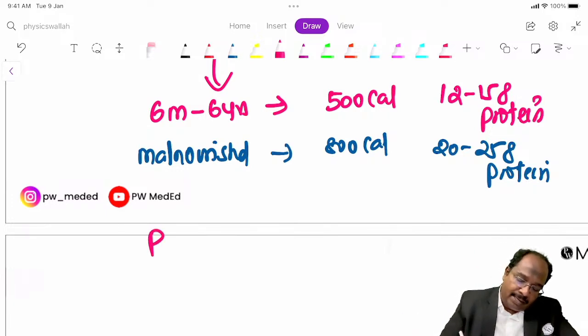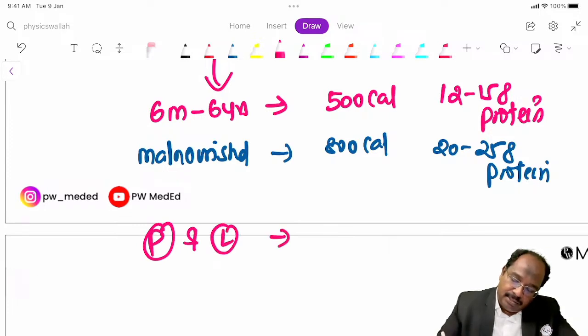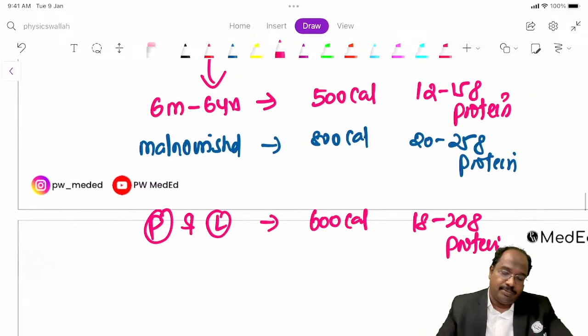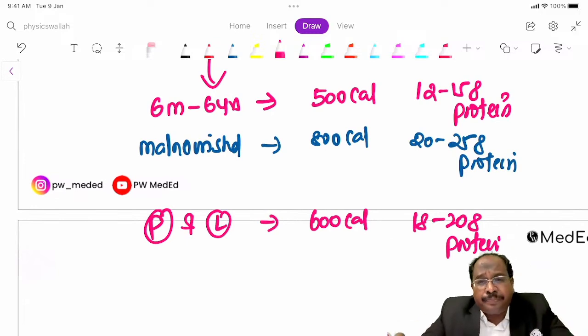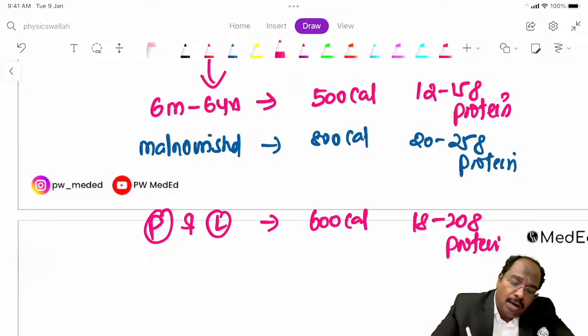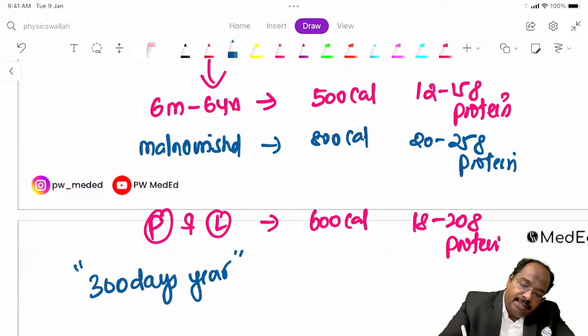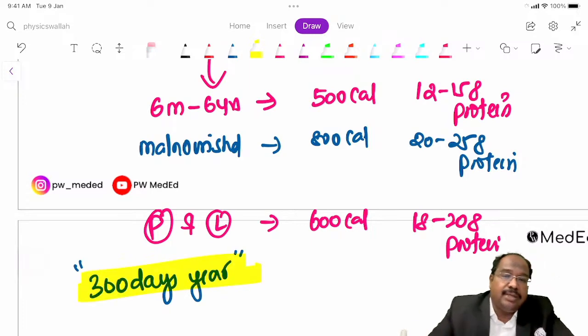So for pregnant and lactating mothers, you have to provide 600 calories and 18 to 20 grams of protein. So am I clear? This is for ICDS. This is supplementary nutrition. How many days? This has to be given 300 days in a year.